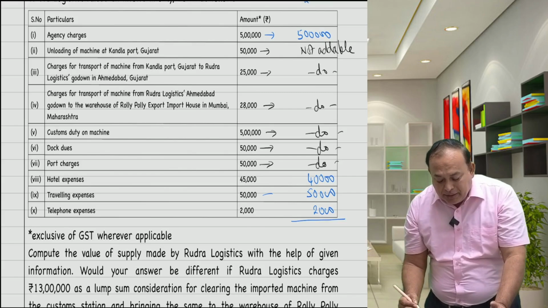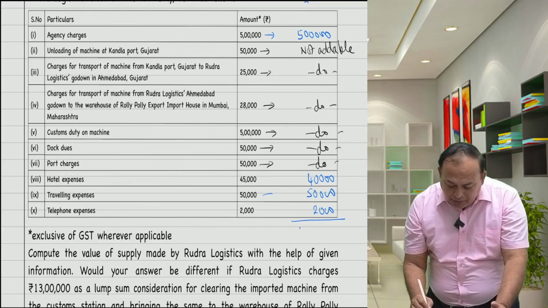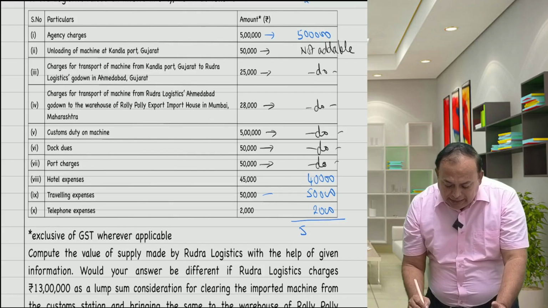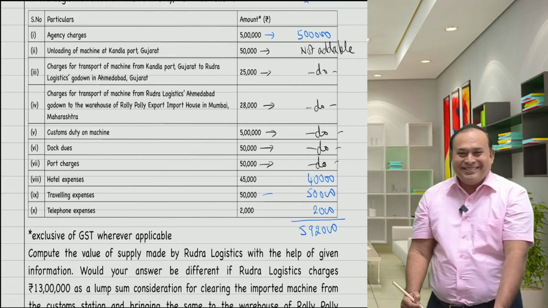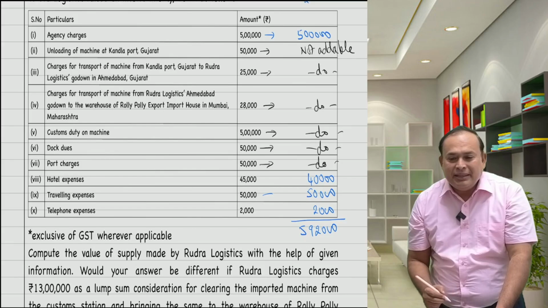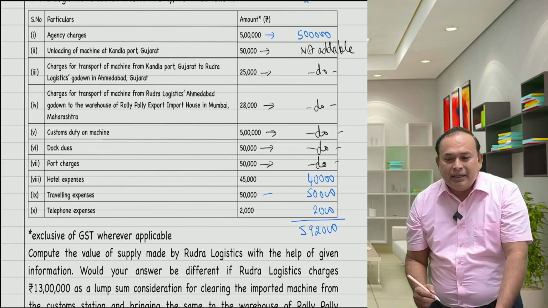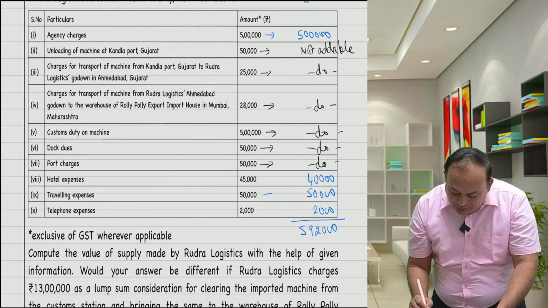Then the value of supply here, how much? 5 lakh? I have mentioned only 40,000.